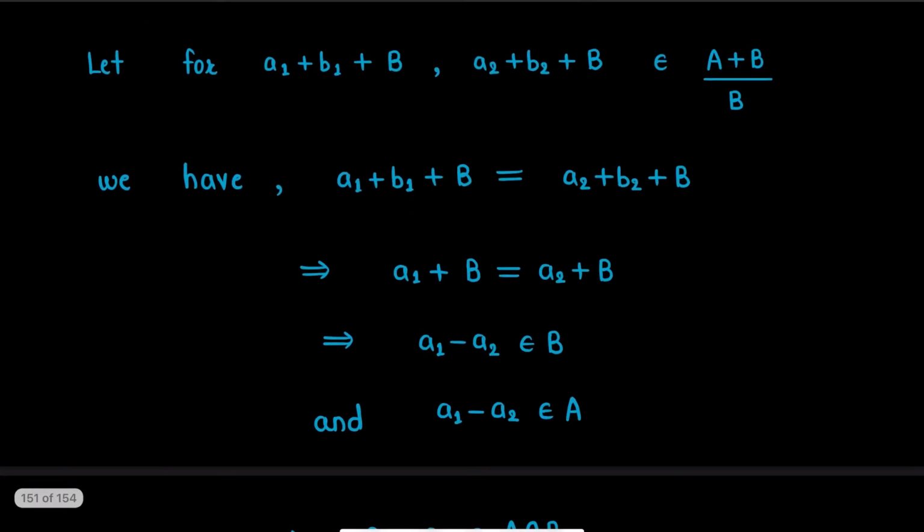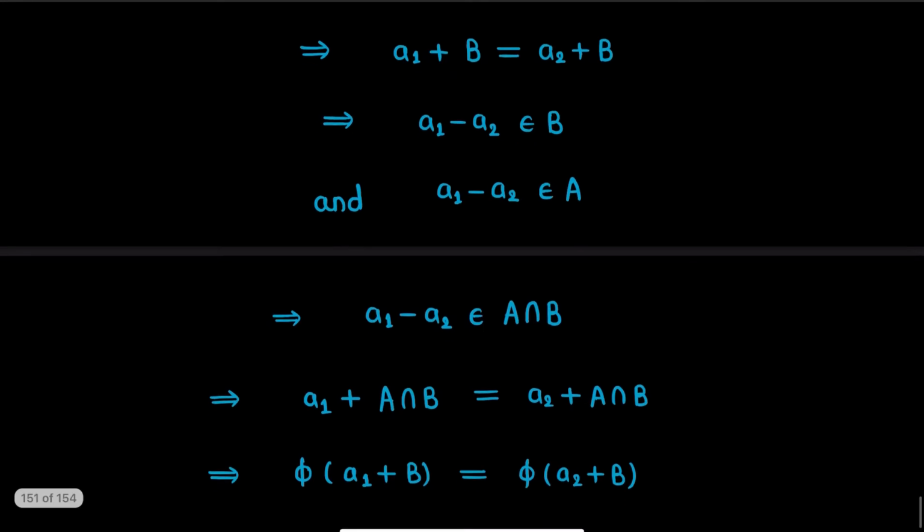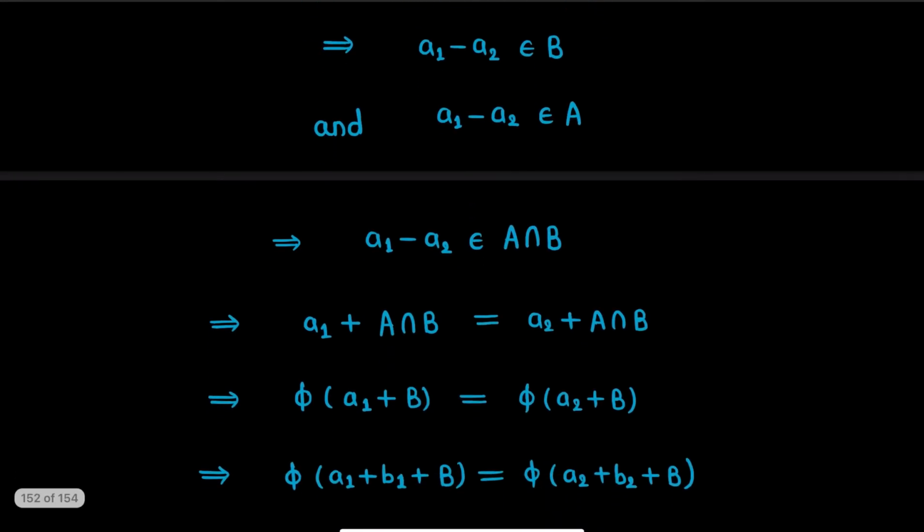Again, since the coset a1+B is equal to a2+B, we have a1−a2 is a vector in subspace B. Again, since both a1 and a2 are vectors in subspace A, a1−a2 will again be a vector in subspace A. Now since this vector is common to both subspaces, a1−a2 is a vector in subspace A∩B. Now since a1−a2 is in A∩B, these two cosets are same, that is a1+A∩B is equal to a2+A∩B.